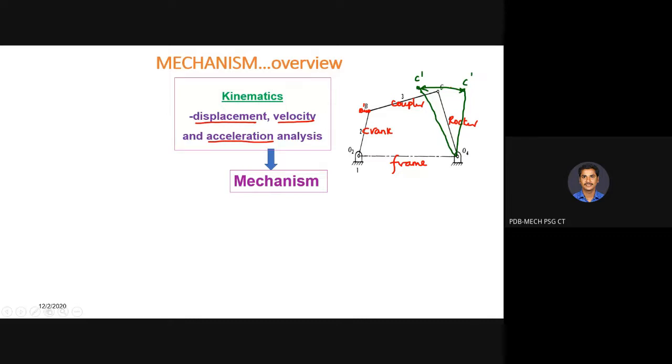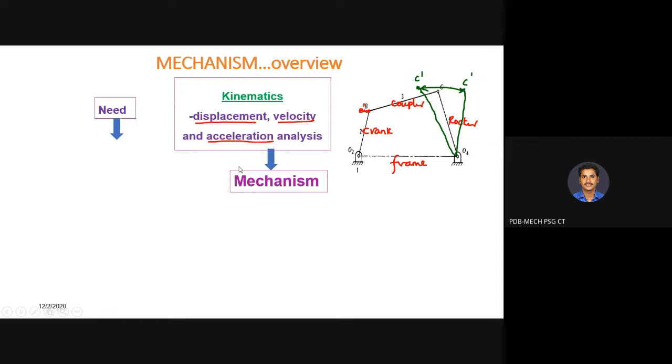Okay, so each and every mechanism, definitely you should start with displacement analysis, followed by the velocity and acceleration analysis. And what is the rate at which your wiper or output link is moving, at what velocity and what acceleration. These are also very, very important aspects that we need to proceed with, followed by the displacement analysis. So first of all, we should have a mechanism, and for that we need to do all these analyses, that is displacement, velocity and acceleration analysis.